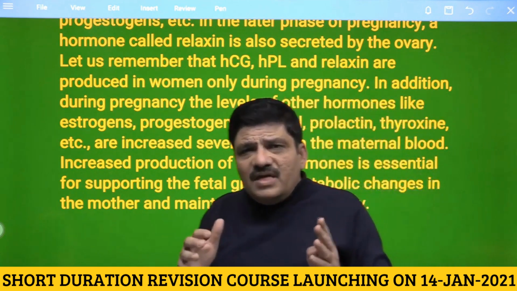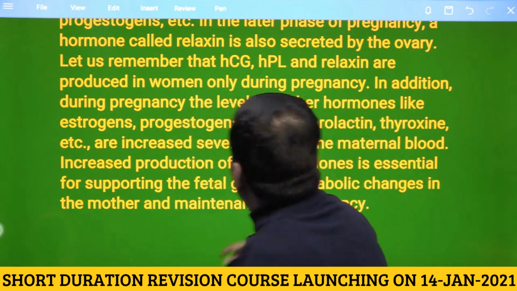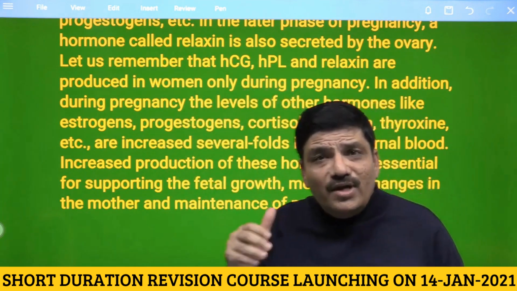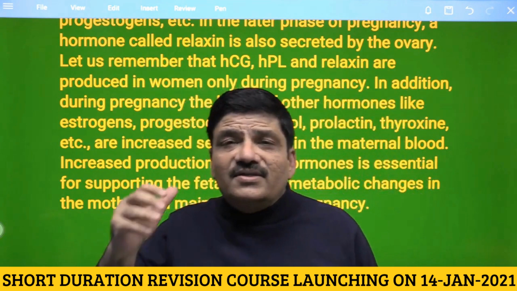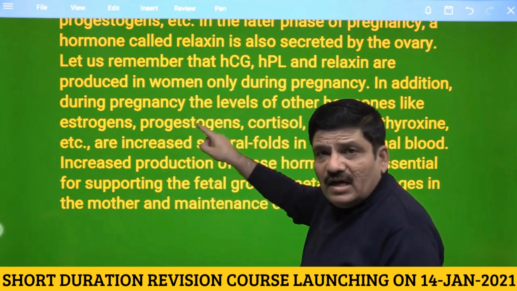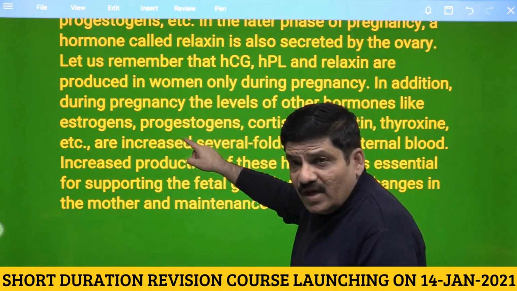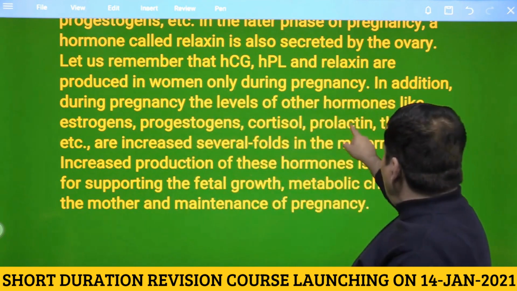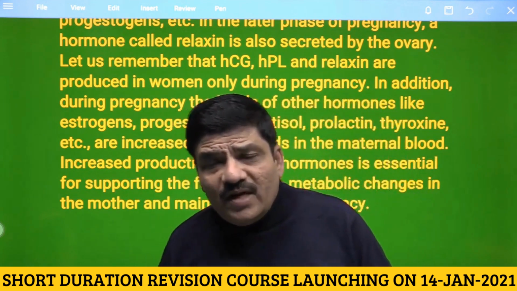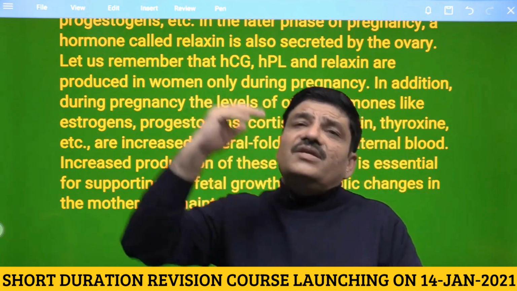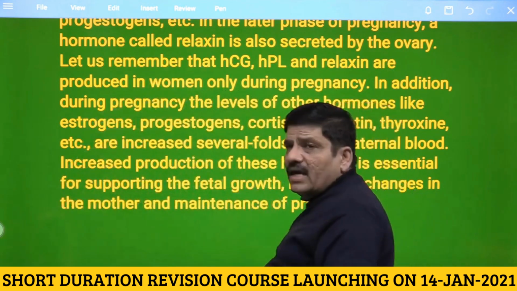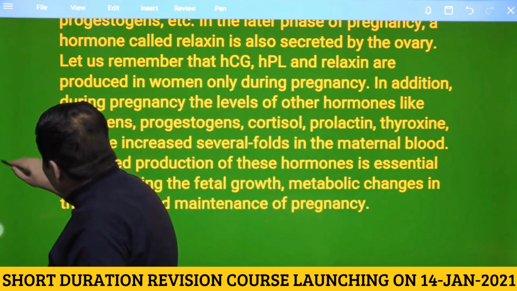Now please understand HCG. So this is very important. HCG and HPL are produced only during pregnancy. They are secreted only during pregnancy. But estrogen and progesterone are secreted in the non-pregnant female as well. Cortisol, prolactin, thyroxine, etc. all are produced in the non-pregnant female as well. Their level of secretion increases manifold. There is a question here. I hope you understand. Now coming back to relaxin. The relaxin would be produced by the ovary.